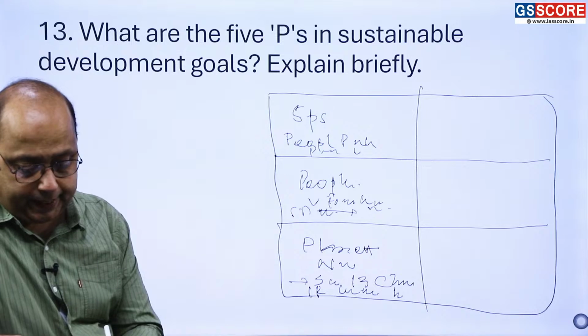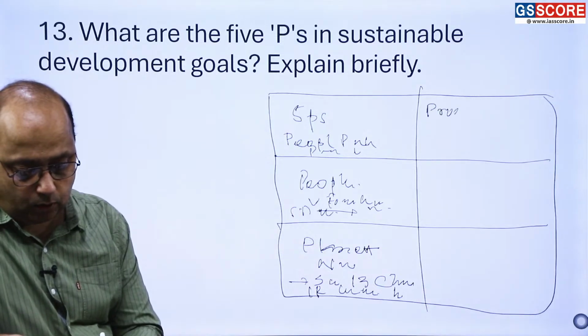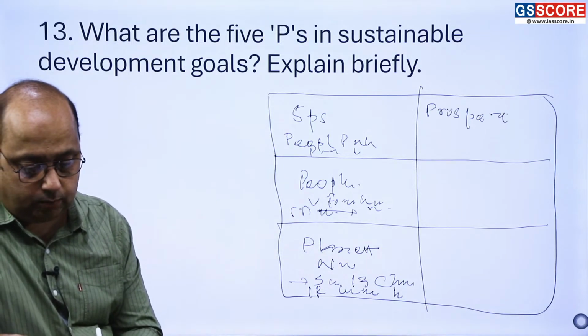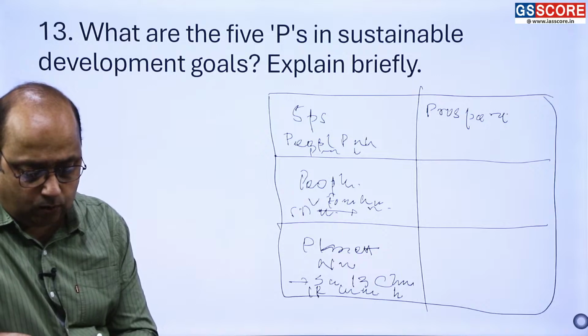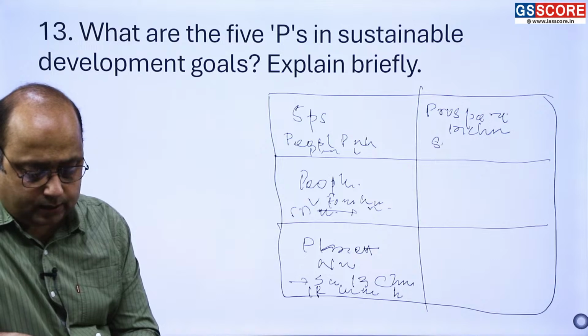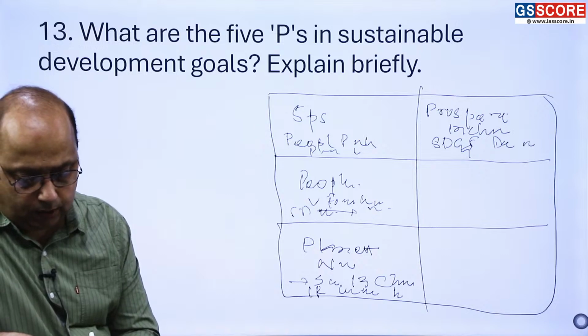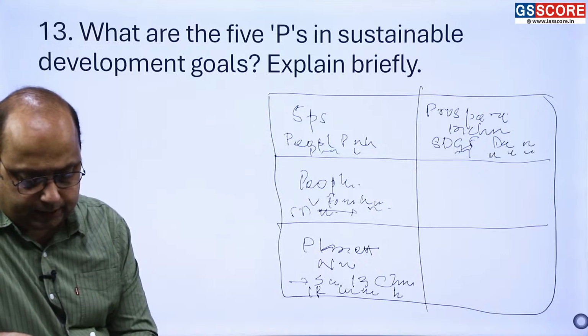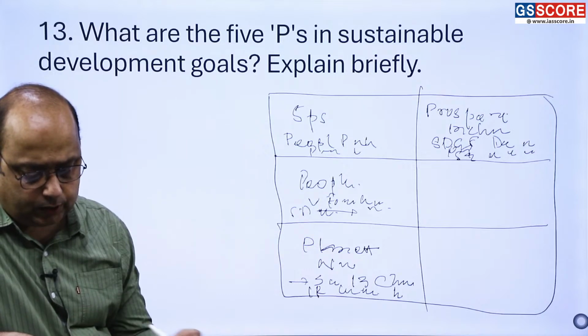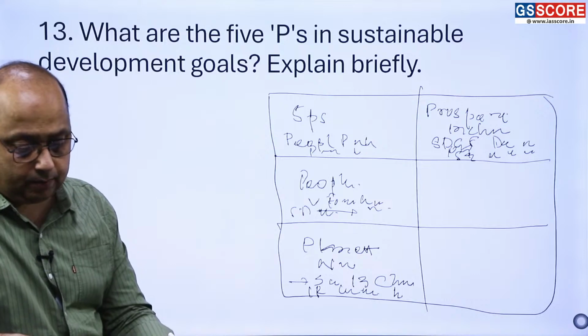Then prosperity. When you are talking about prosperity, you have to take how inclusiveness will bring prosperity, and Sustainable Development Goal number 8 and goal number 9, which talk about decent work and economic growth, industry, innovation and infrastructure. SDG 9, right? And SDG 10 says reducing inequalities. In that way, you have to give an answer.